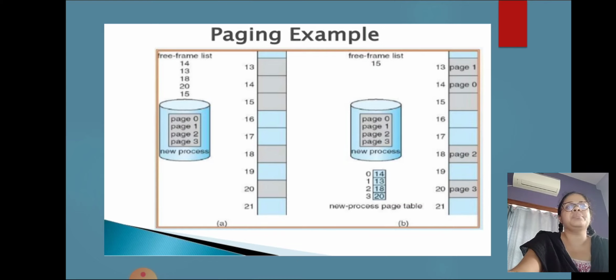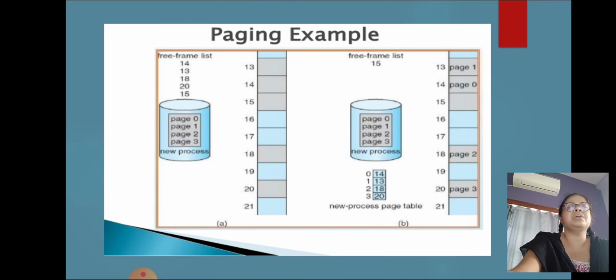Each page of the process needs one frame. Thus, if the process requires n pages, at least n frames must be available in memory. If n frames are available, they are allocated to this arriving process.